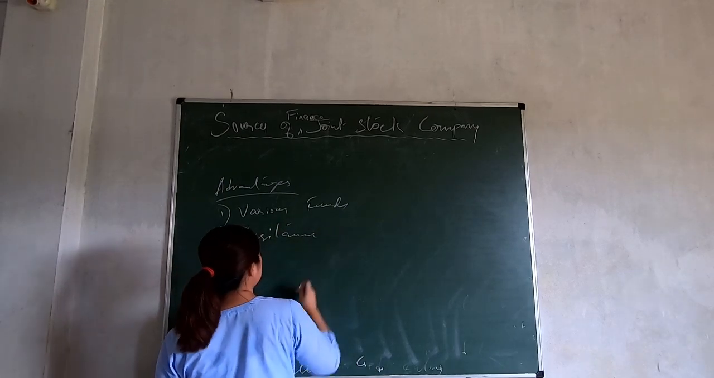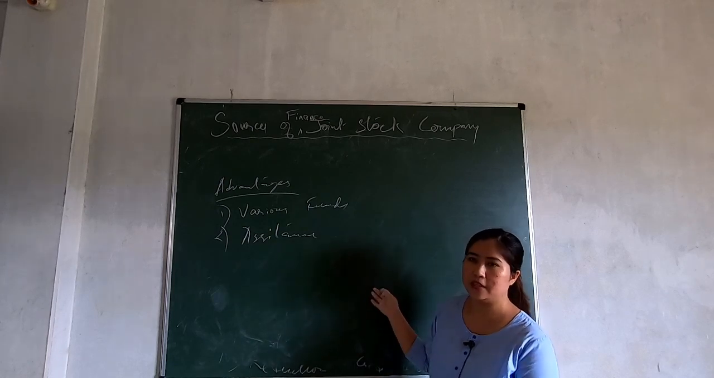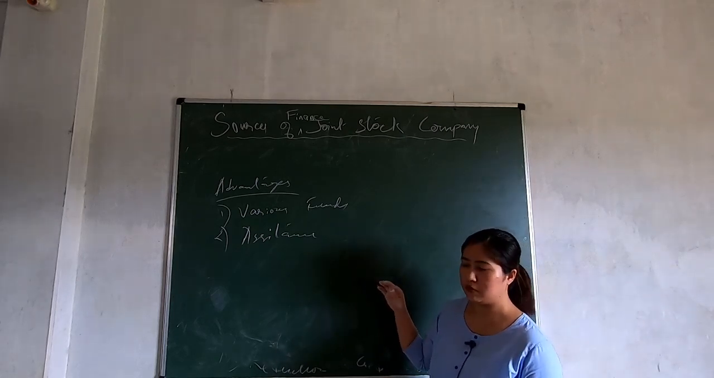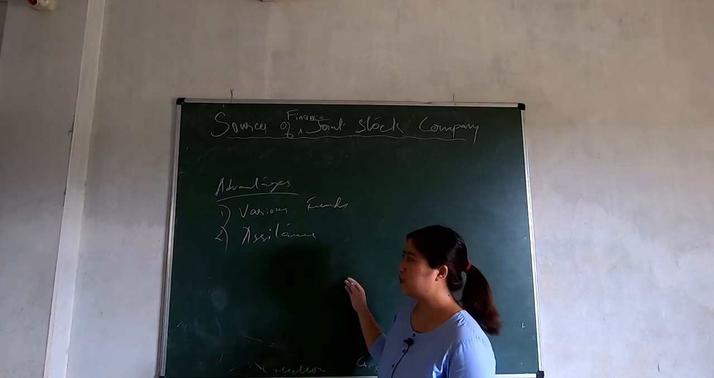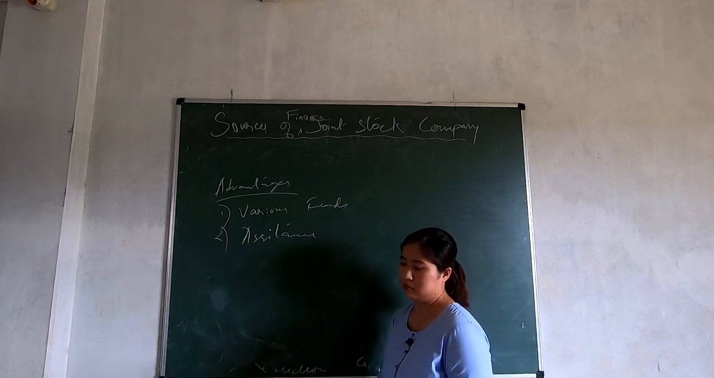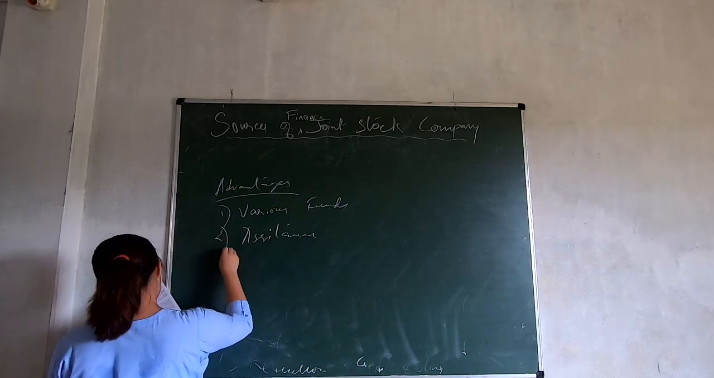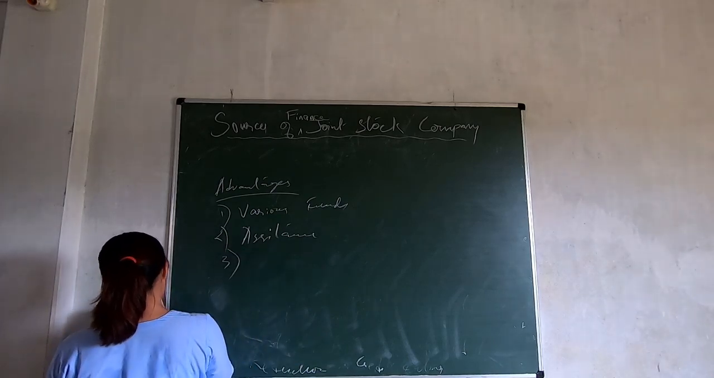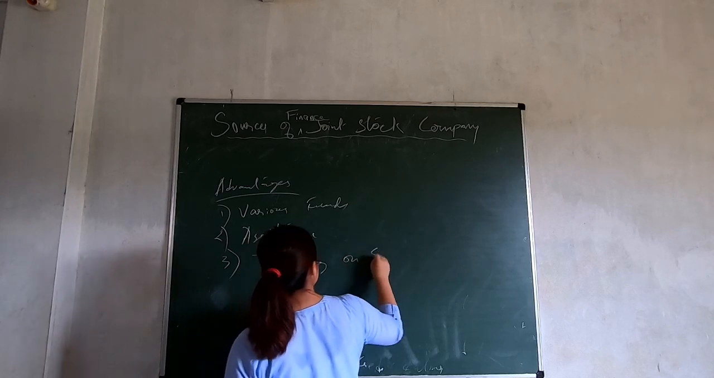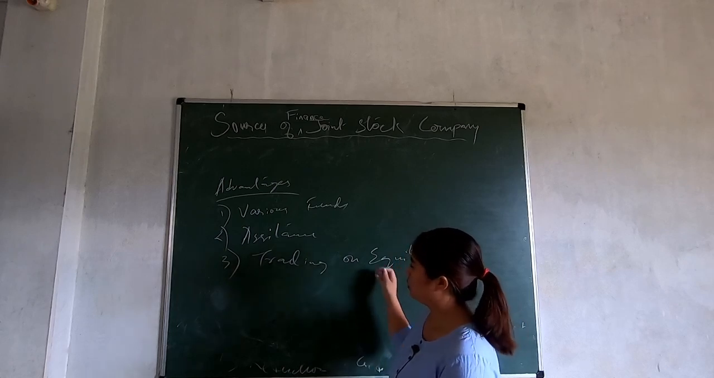Next, assistance. All right, so they don't only provide you a loan, they also give you assistance on how to develop your business, how to modernize or expand your company. They don't only provide you funds, but they also give you assistance for taking various kinds of decisions. And also, trading on equity. This is almost the same as debenture, so I will not be saying more. So you can easily trade on equity when you take a loan from financial institutions.